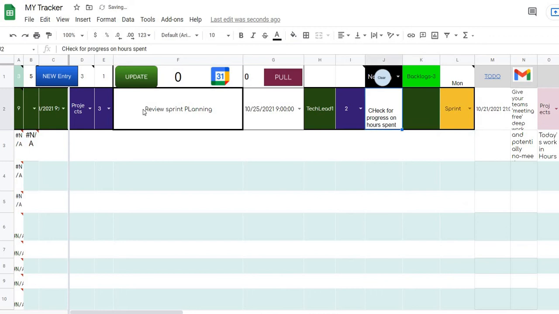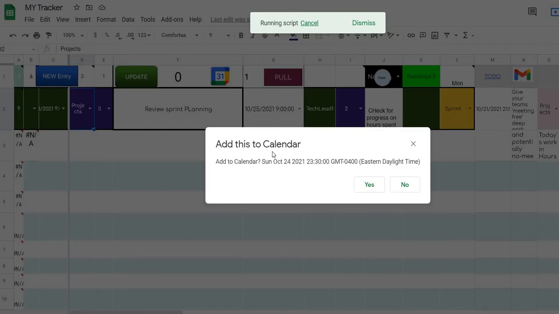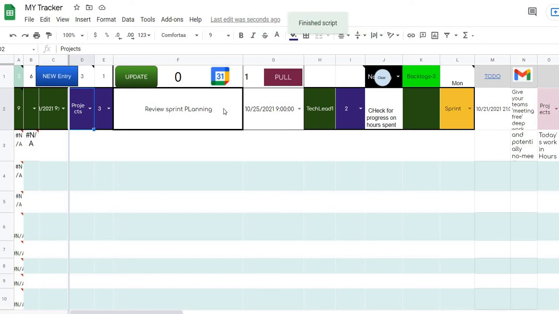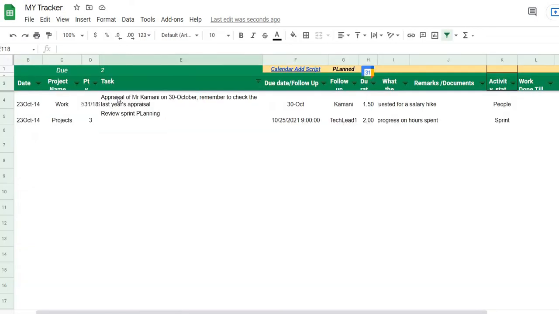Okay, once you do that, you can again put it as new entry. When you click it as new entry, you see "add this to calendar." I will put it as no, this need not be added to calendar. Once you add it, this has become 1, which means it has been added to your tracker, and this is the tracker where all these details will keep getting added.